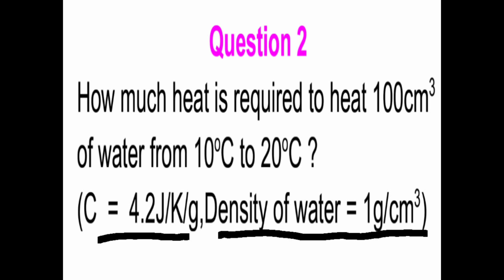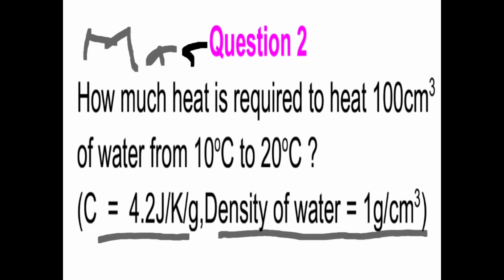When you look at that question, you're going to find that the question is silent about mass. They have not given us mass. So we shall use the provisions given to us and calculate the mass. I think all of us know that mass is equal to density times volume.